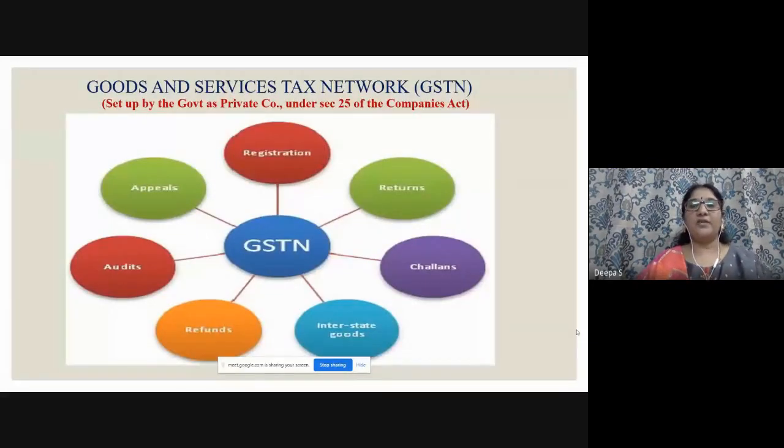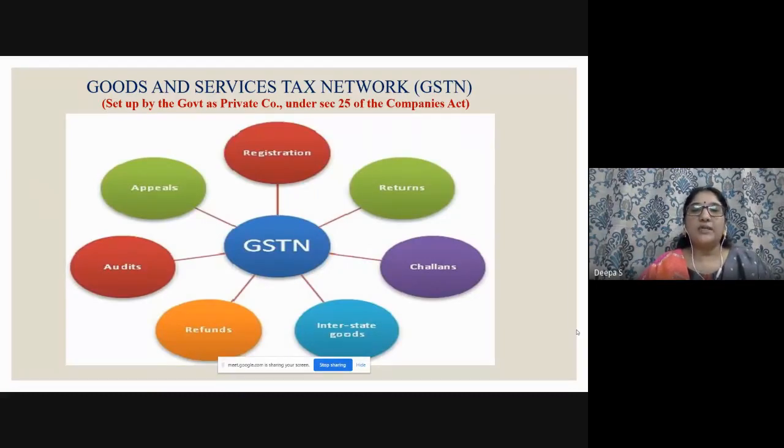So here I have given GSTN, Goods and Services Tax Network. Every business which is paying GST might be knowing this. You have to get inside this network and pay, right? There are frequent steps to follow. This was set up by the government as a private company under Section 25 of the Companies Act. So please do note this point.